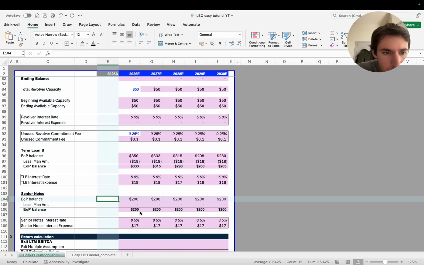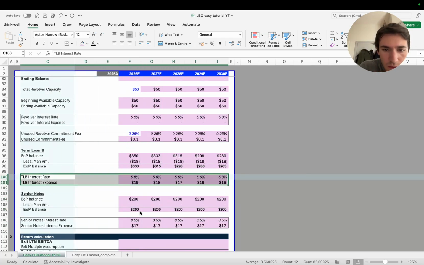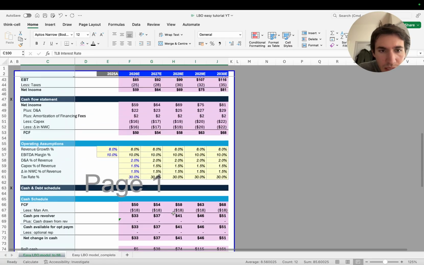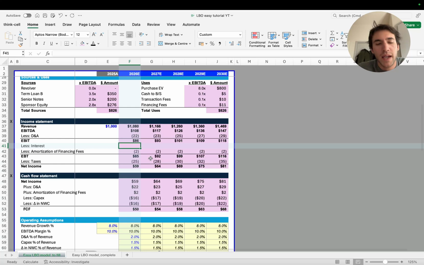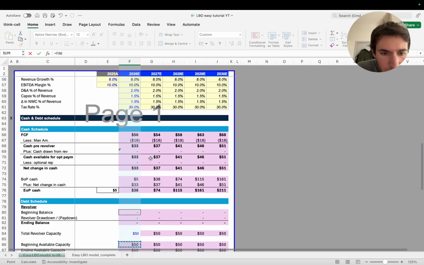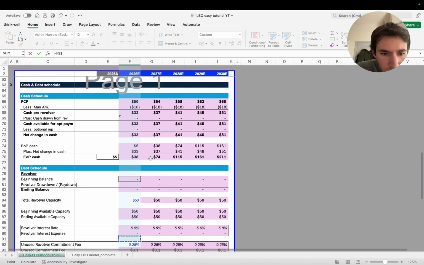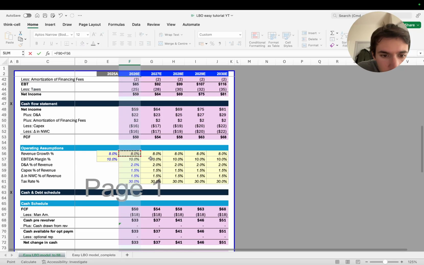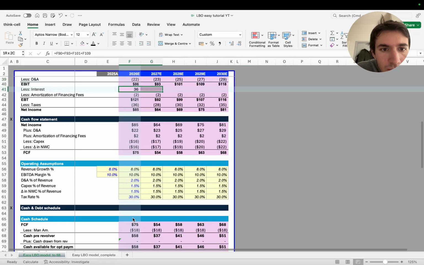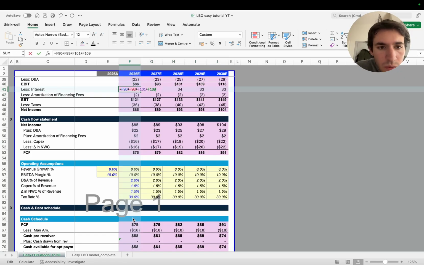Okay, so a little bit of formatting here. Now, before calculating the returns, remember that we still have some things missing up here, right? So remember that we had left aside the interests here, but we have to just do this. So this is going to be the sum of this plus this plus this plus this.